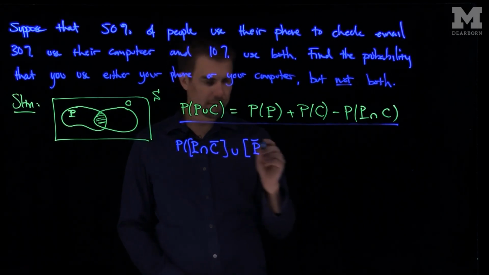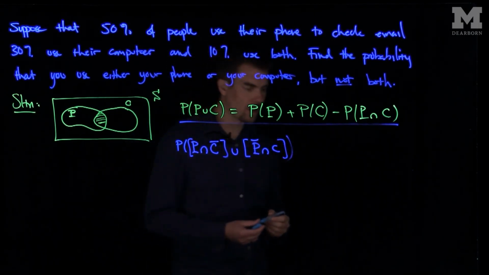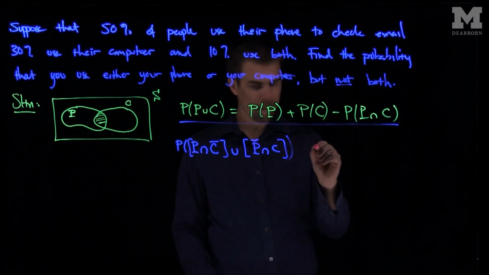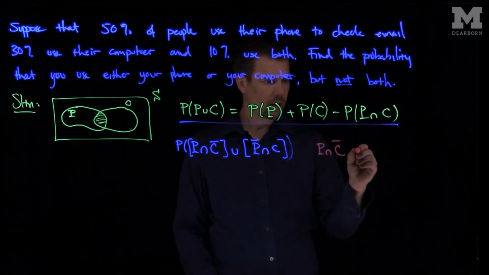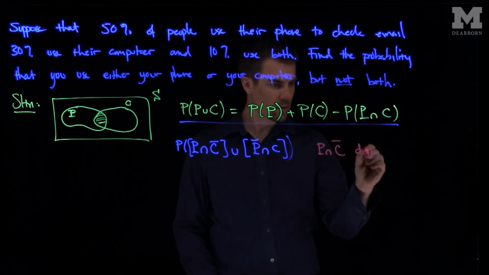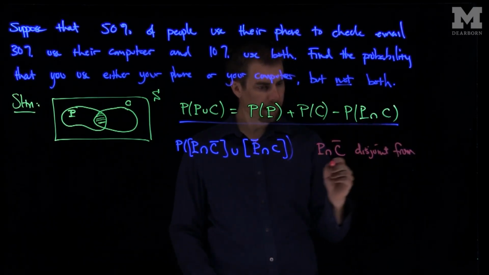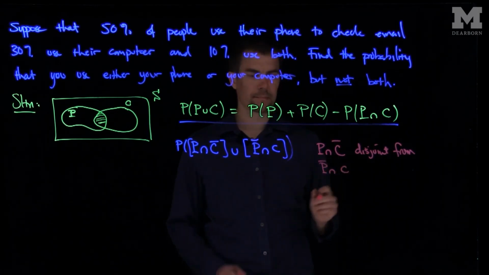So not phone and computer. And now we can note that these sets are disjoint. So phone and not computer is disjoint from not phone and computer.